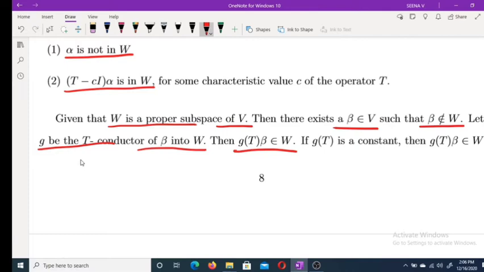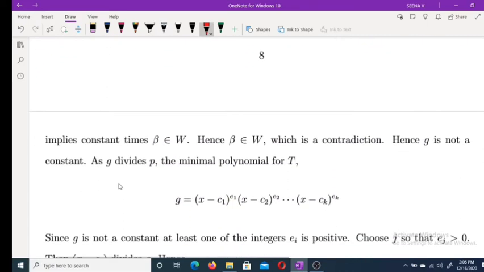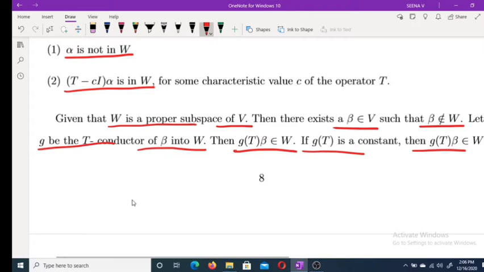If g is a constant, g(T) beta belongs to W implies beta belongs to W. Suppose g(T) is equal to c, a constant polynomial.